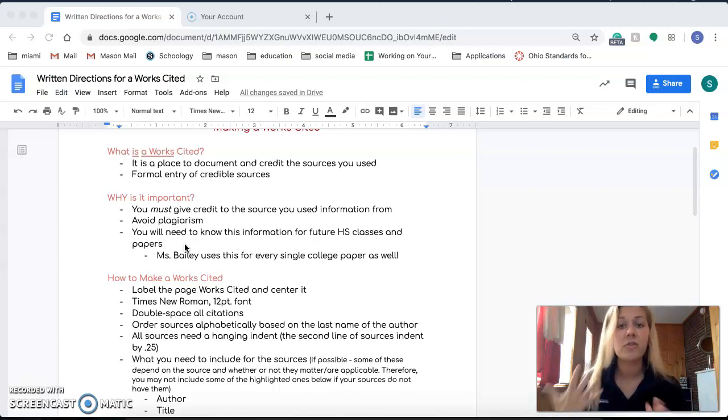It's pretty much just a place to document and credit those sources that you used. So all those links, the people you interviewed, that kind of stuff, this is where you're crediting them and giving them pretty much the credit for that. So it's a formal entry of these sources. Why is this important? No plagiarizing. You guys need this to avoid plagiarizing. There's serious consequences to plagiarism, so just do this and you'll be set.